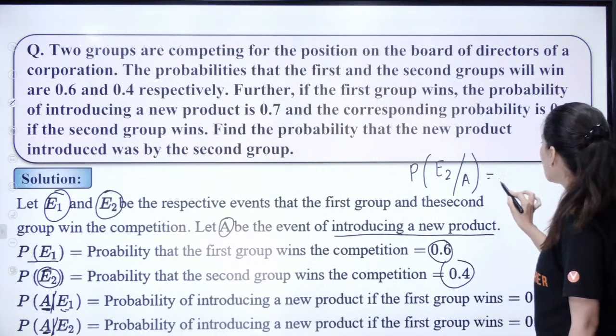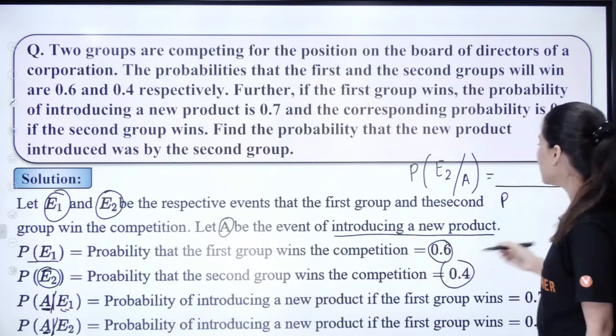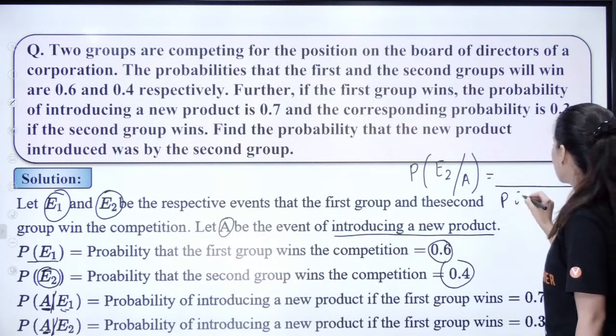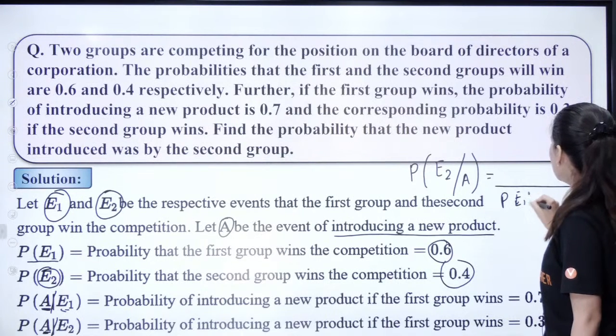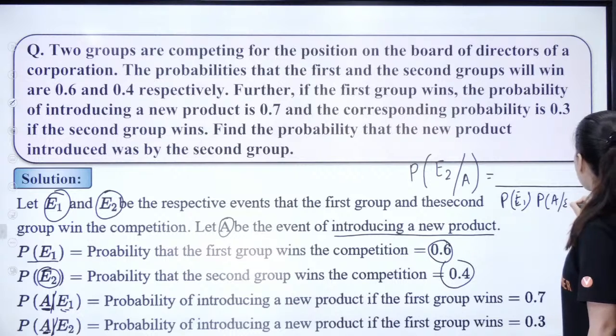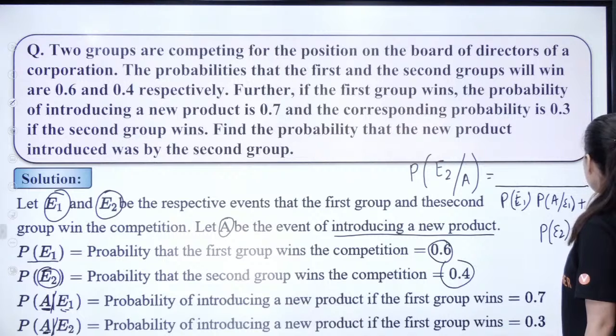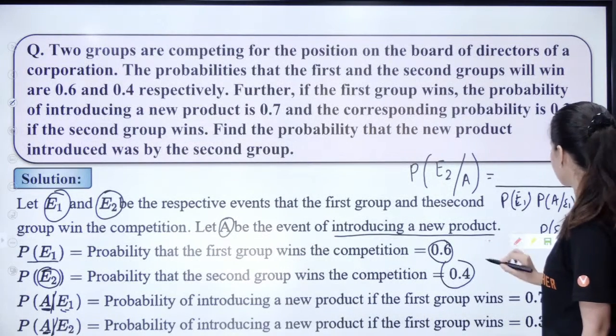In the denominator, we are going to write probability of E1 into P(A/E1) plus probability of E2 into probability of A/E2. Okay, like this.